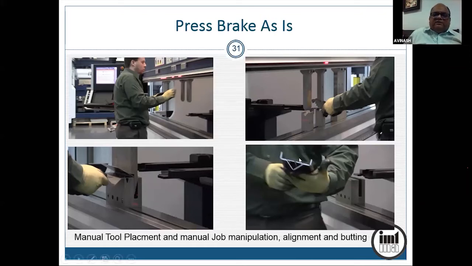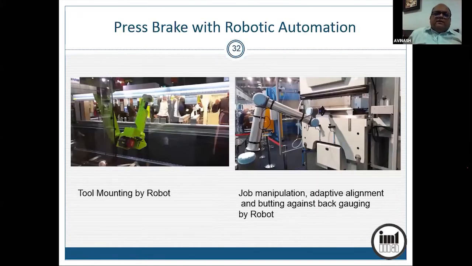So for such applications, the man is replaced with robo, where it can pick up the tools and insert the tool at the right place. It can pick up a sheet and tilt and turn and place and replace and locate adaptively against the back gauging unit with a robo. So it has to have a force sensor, which will sense whether the sheet is butt against the backrest, for the sake of repeatability. It can do some kind of adaptive alignment. Here it is just clamping and unclamping the die and punch. So robos are used in conjunction with this equipment to make it safer and to make it faster and mass producing.